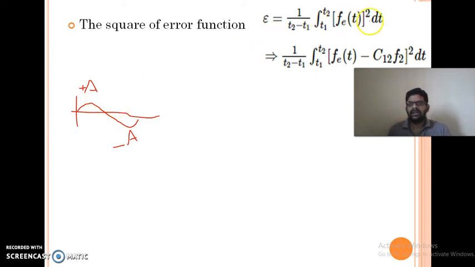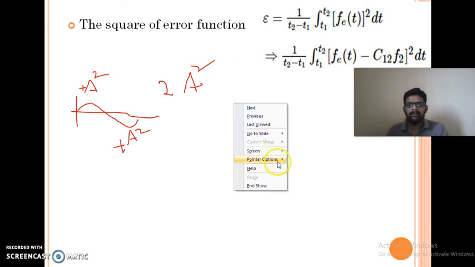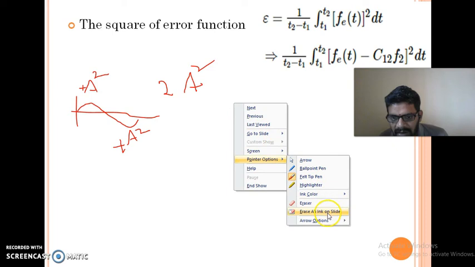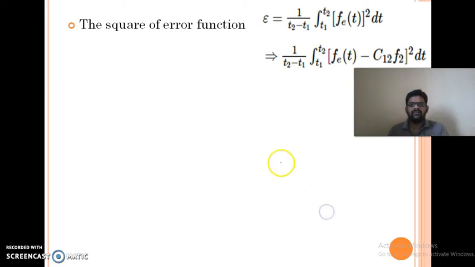If we take the mean square, we are squaring. So a becomes a square, and minus a becomes plus a square. Now if you integrate, it is 2a square. So the error becomes a well-defined value. That's why we take the mean square error rather than the mean value. This is one of the reasons why we are going for the mean square error.